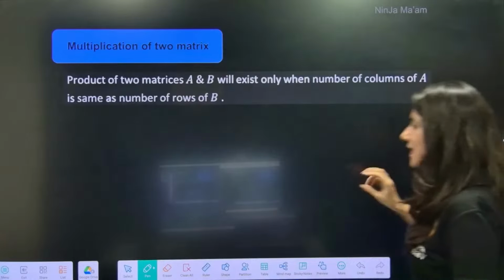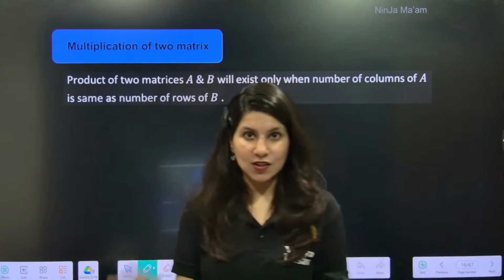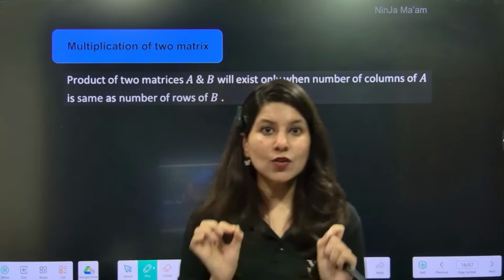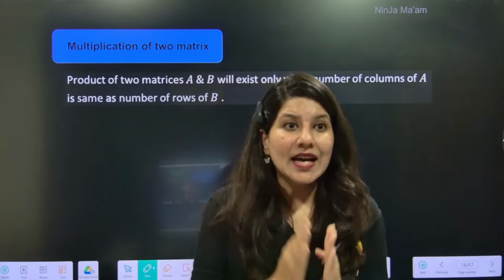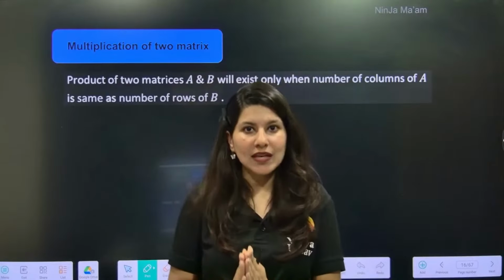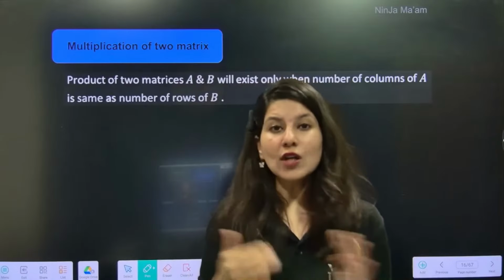Okay. Now let's quickly jump on to how to add matrices. 2 matrices are given. So how to add those 2 matrices? If you want to add those 2 matrices, just understand that their orders should be equal. So corresponding elements can be added. Okay. But the difficult part is not addition, not subtraction.